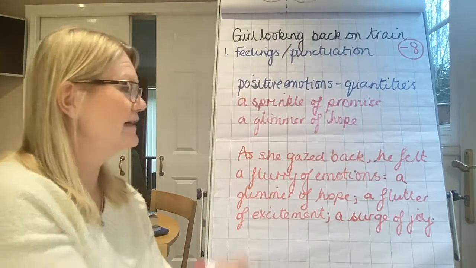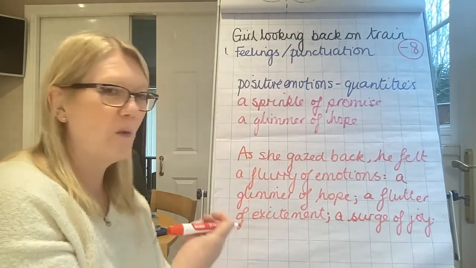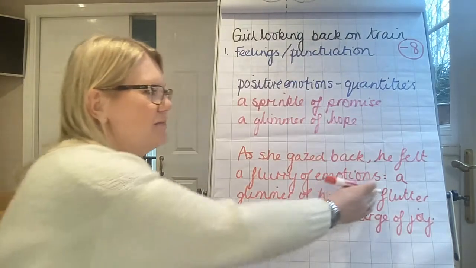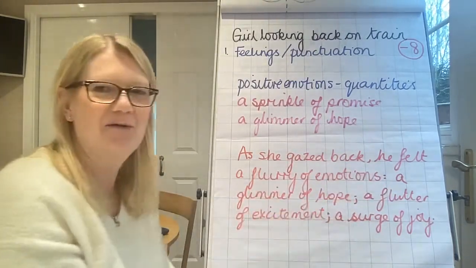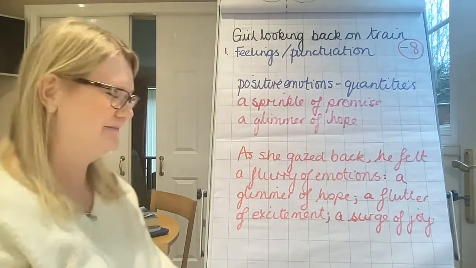So you're now going to write a very similar sentence, including your 3 quantities of emotions, introduced by the colon after a main clause and separated by semicolons. Give yourself 5 minutes. Off you go. See you in a minute.